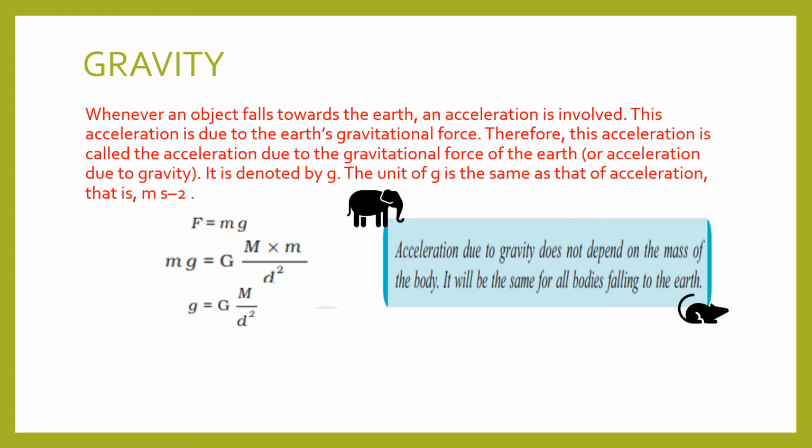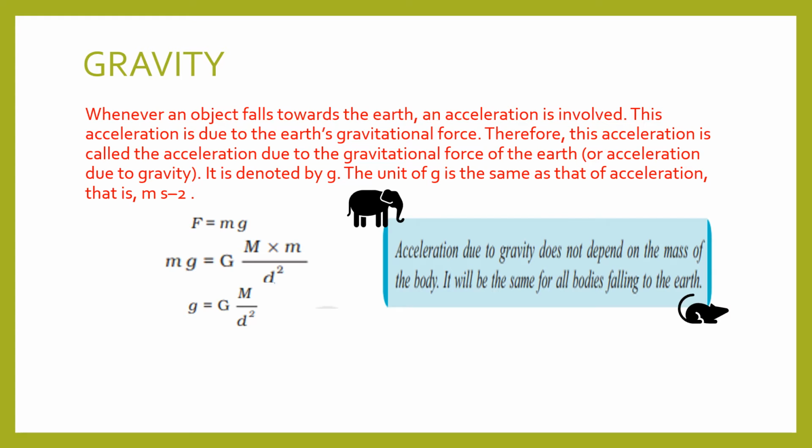That means acceleration is produced because of the gravitational force of the earth, and it is denoted by small g. The unit of g is the same as that of acceleration, that is meter per second square. And I hope you remember the value of small g, 9.8 meter per second square. So here we discussed that for free falling objects, there will not be any change in direction but a change in velocity. Due to change in velocity, an acceleration will be produced, and this acceleration is produced by the gravitational force of Earth.